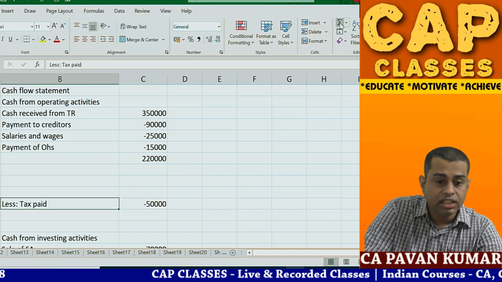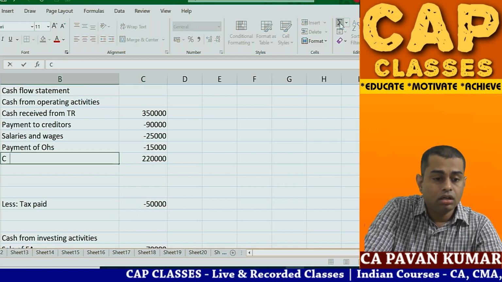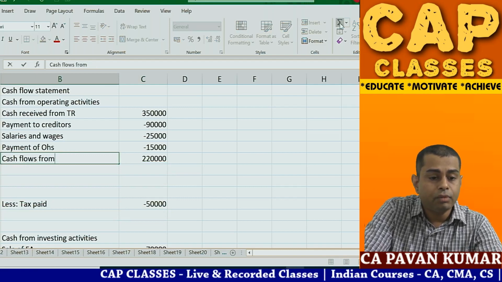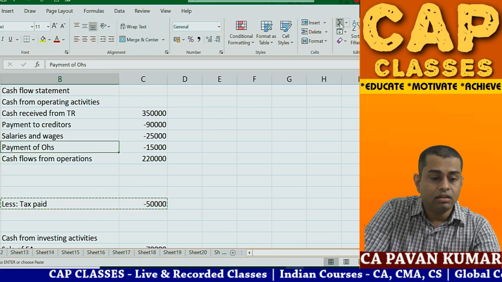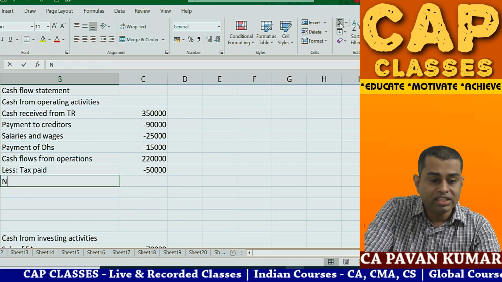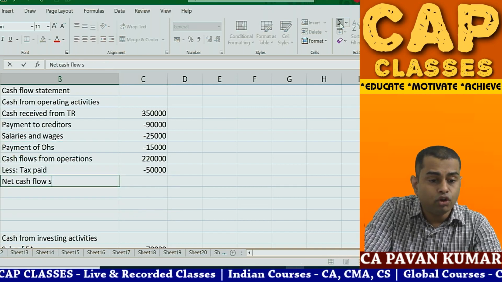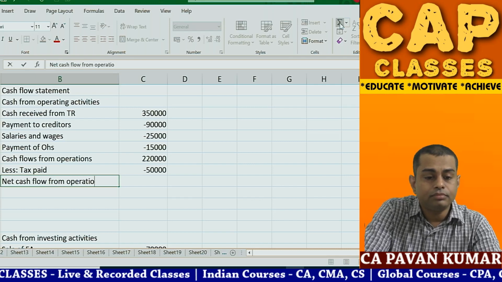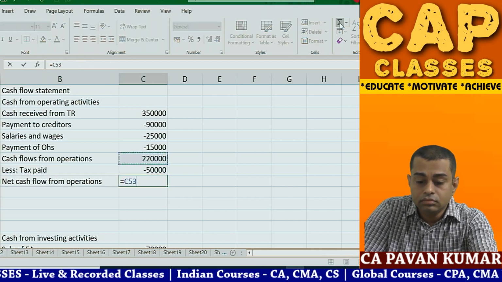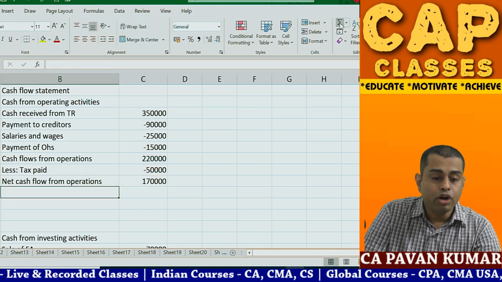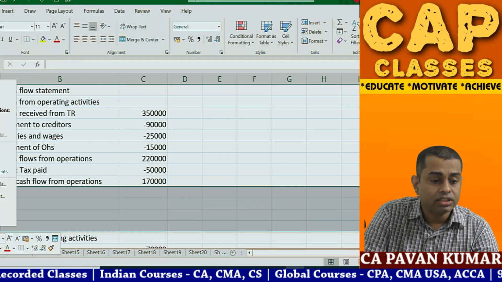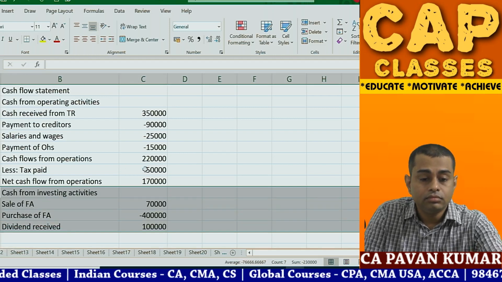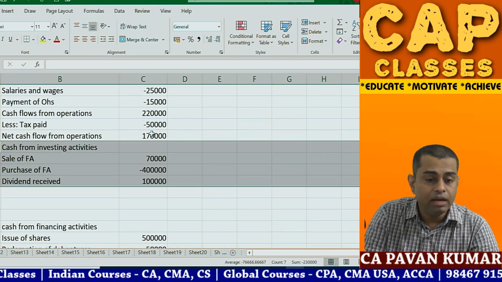Therefore, this is called cash flows from operations. Then when you subtract tax paid, you will say this is net cash flow from operations. Okay, so you got 1,70,000. Then cash flow from investing activities. So this I will put in the outer column.